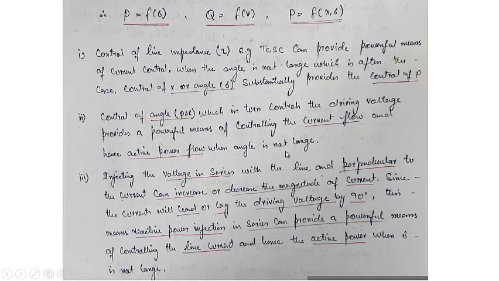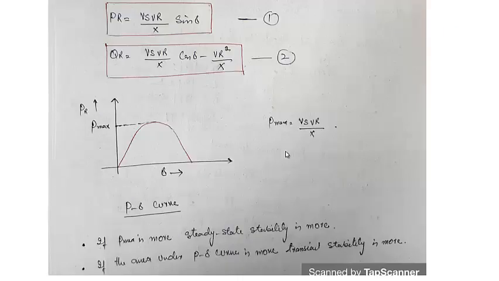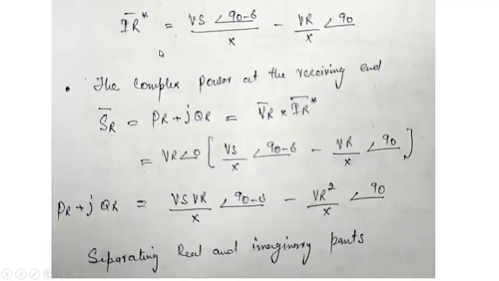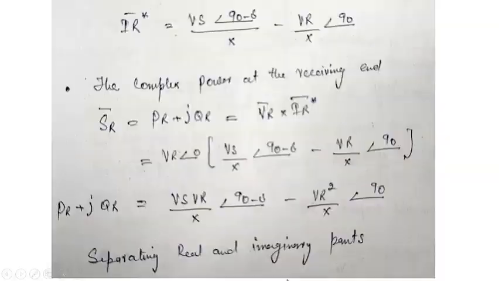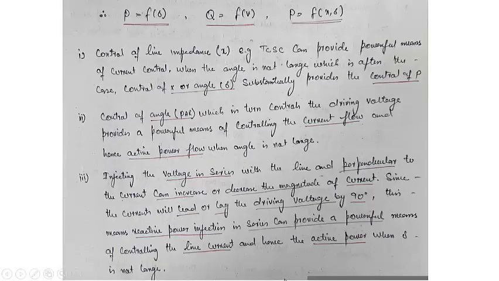Actually, in this case, you will see that we have a change in the current. You can see when this delta changes, there is a change in the reactive power, and it also tells us about the current. Since IR is equal to Vs at an angle of delta minus Vr, when this delta changes, this IR has a direct relation with this delta. When this changes, this IR will change, and hence it changes the real power.